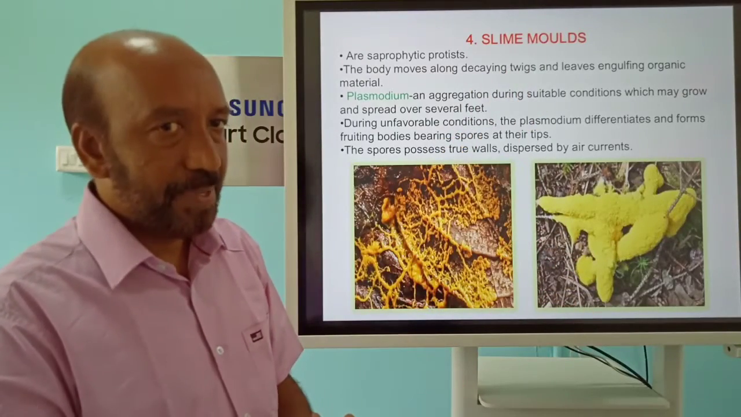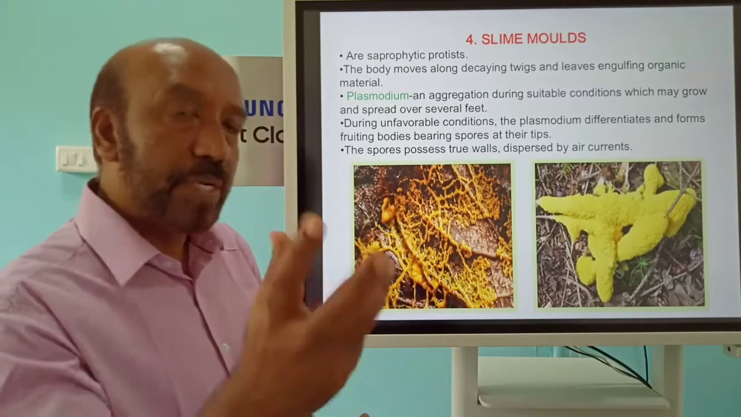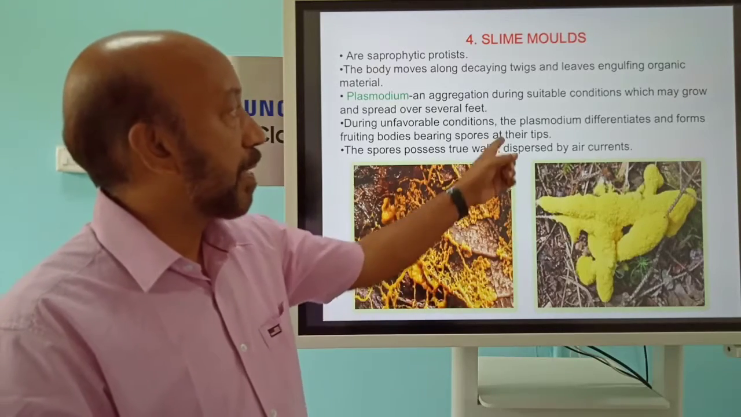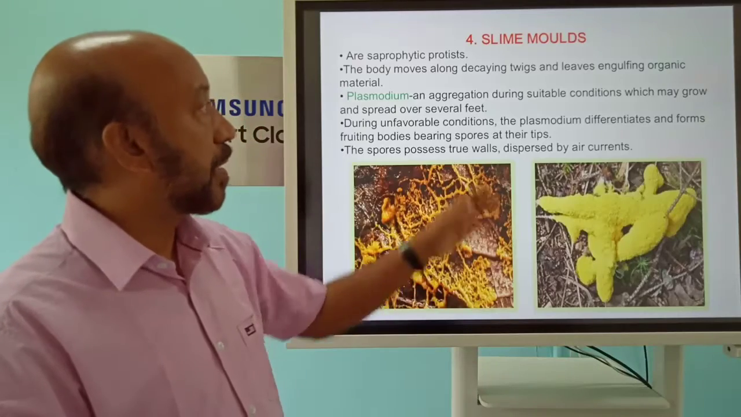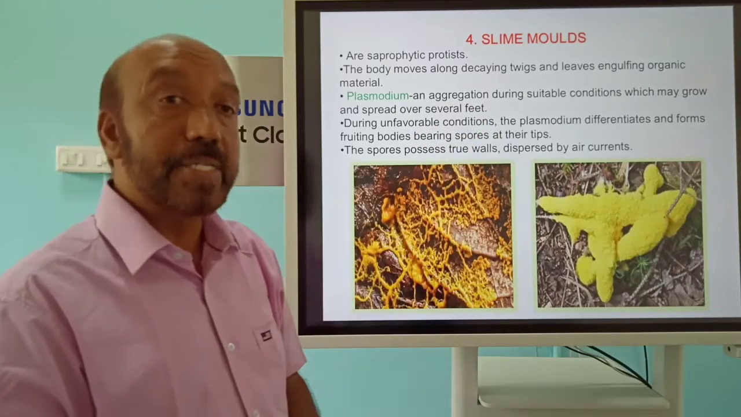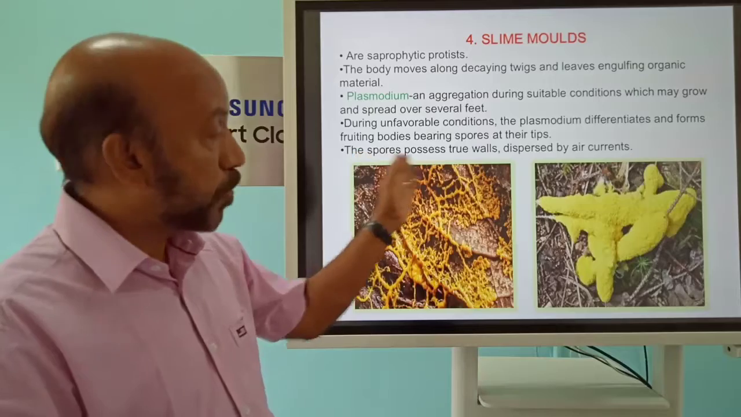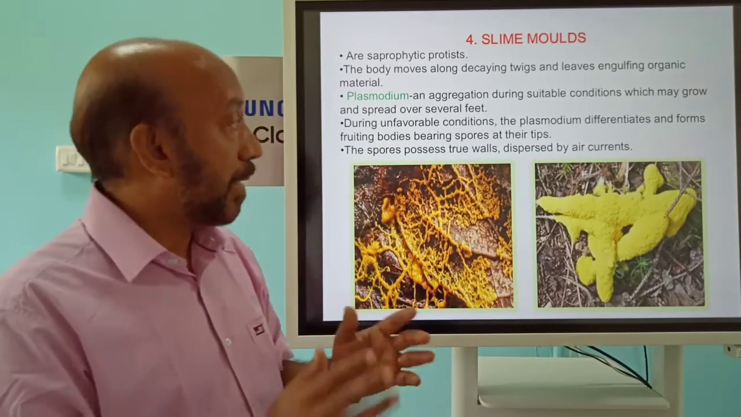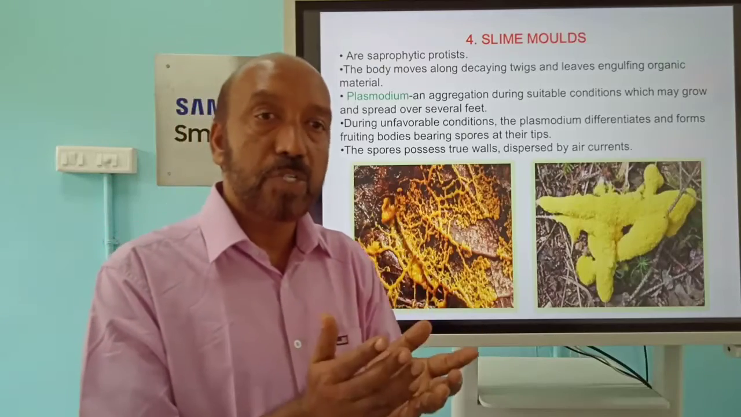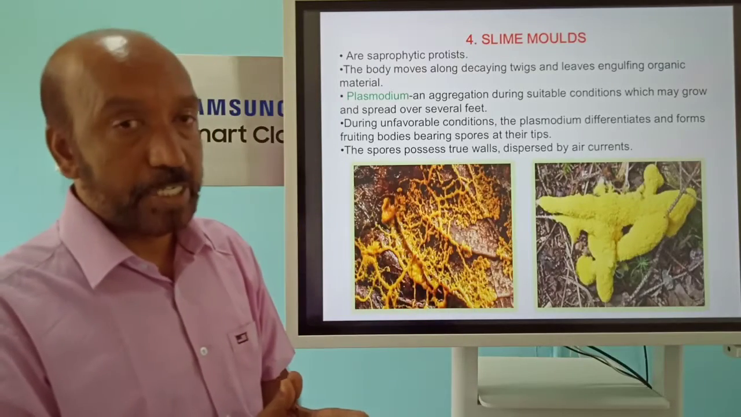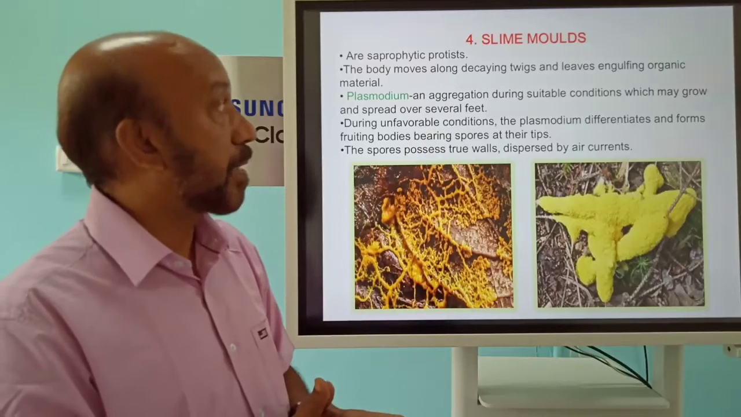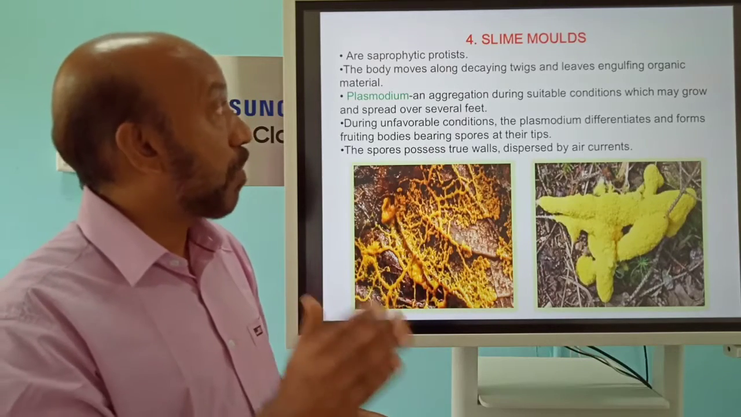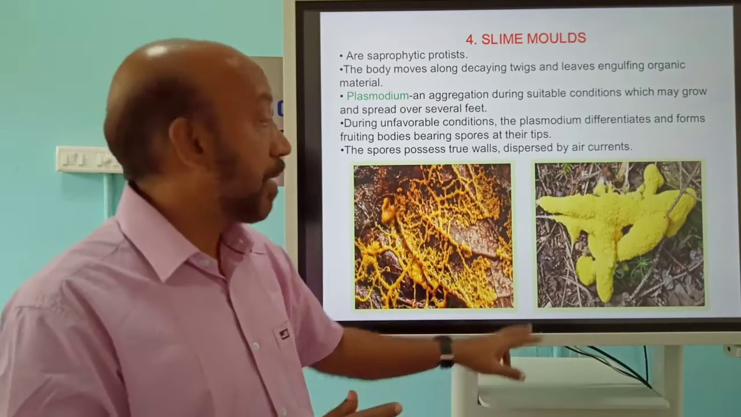in the area. This group of organisms reproduces normally in the form of spores during unfavorable and favorable conditions also, and we can see the spores will be dispersed by means of air currents, and the spores have true walls to protect them from unfavorable conditions also. This group of organisms are mainly decomposers or saprophytic protists.